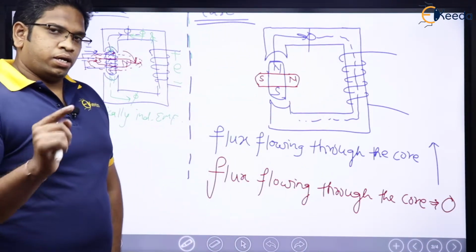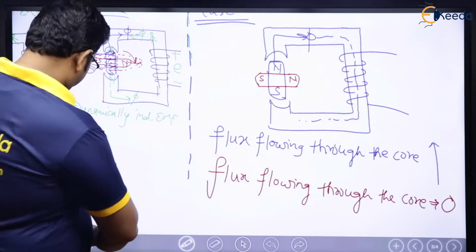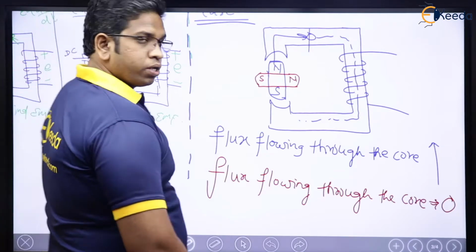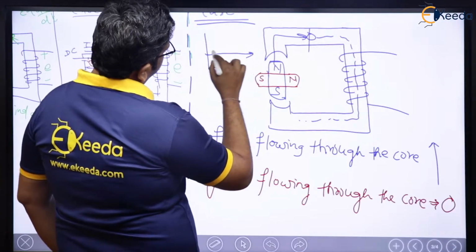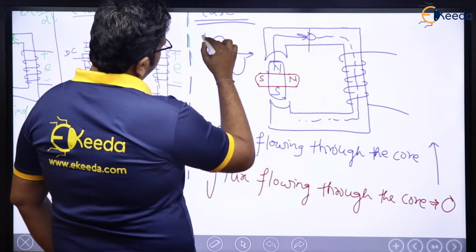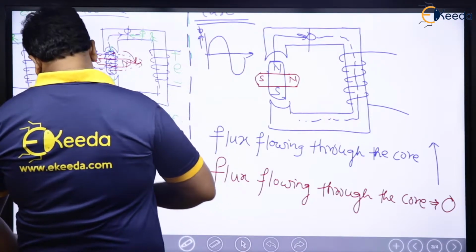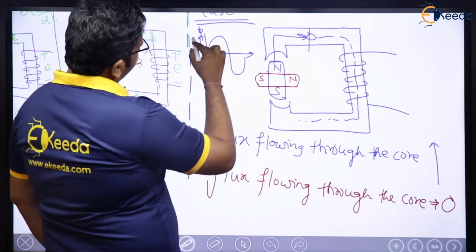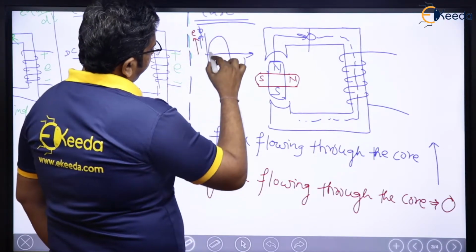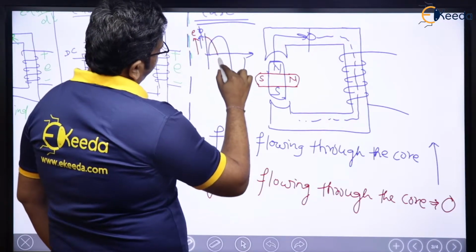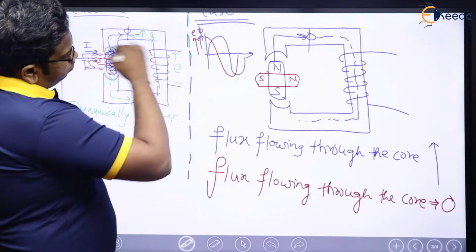Right? Now see, let me recall. What did Faraday say? See here, concentrate. Faraday said that if this is flux like this, already we have discussed this, if this is flux and I want to show induced EMF, then induced EMF is going to be a cosine waveform. Why? Because it is the derivative of sine. This is going to be the cosine waveform.